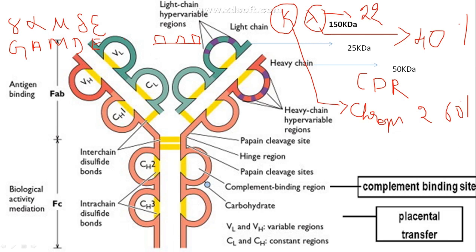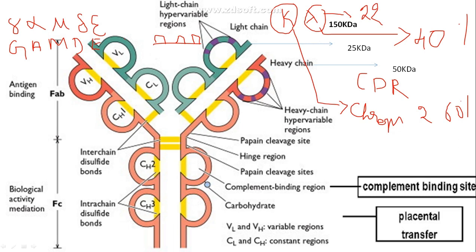So here what happens is, whatever was linear, you can see it is bent here. Now once they are bent, what happens? Whichever regions were far away from each other, when they are bent, they come closer to each other. That is why they are called the hypervariable region of the heavy chain and the light chain, because this is the region carrying 110 amino acids, which is the exact region which goes and binds to the epitope of the antigen.